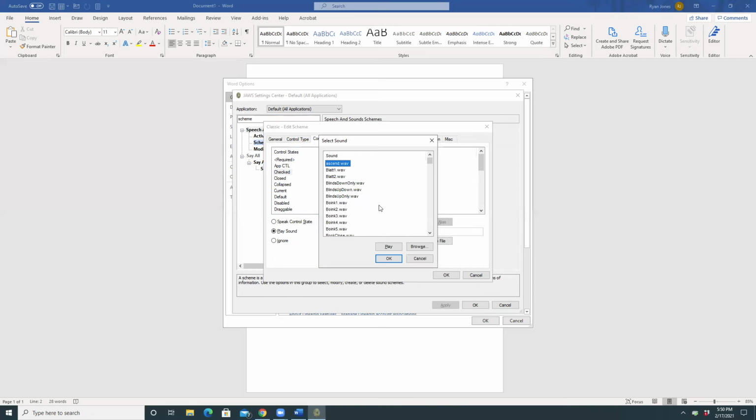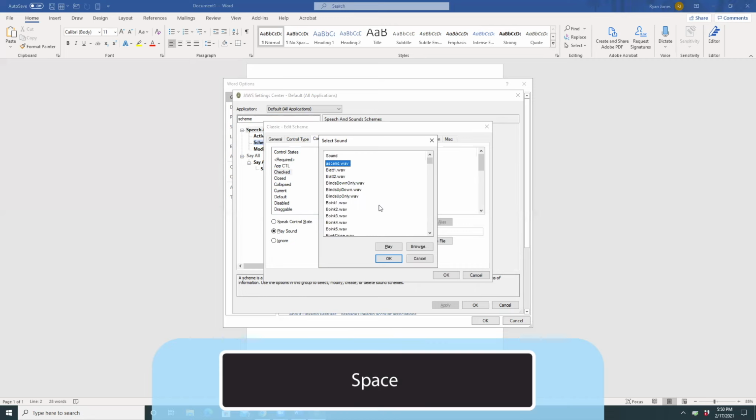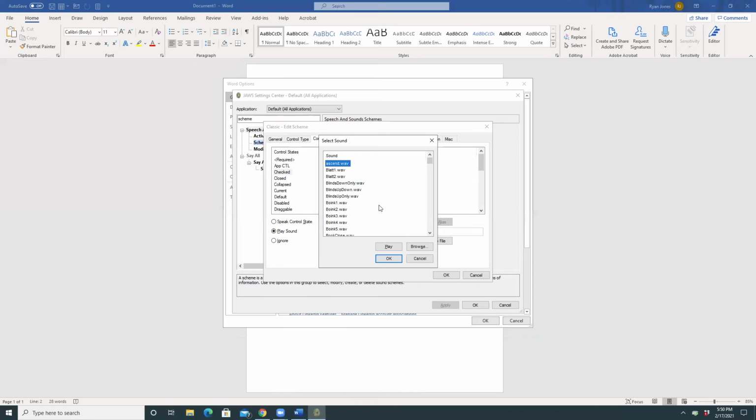So let's hear what this first one sounds like. Ascend. Space. So this is actually the one I'm going to use because it helps me understand that that is open or checked. There's another one called descend that we'll use for a checkbox that's not checked. So since ascend is the sound that I want, I'm going to press enter. Modify schemes - classic dialog. Classic - edit scheme dialog. Control state page.